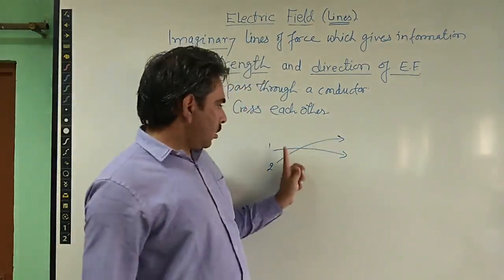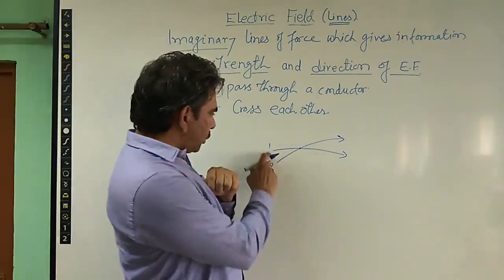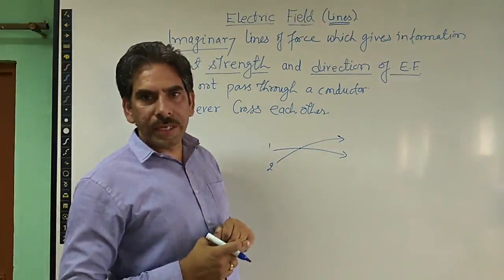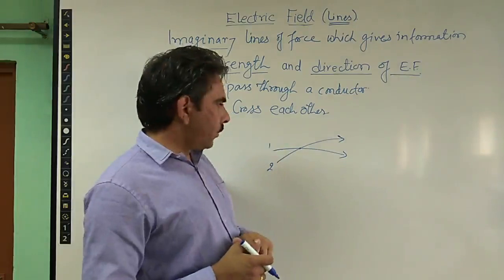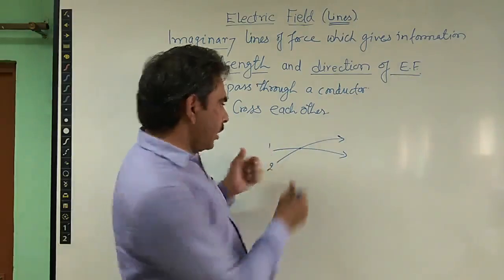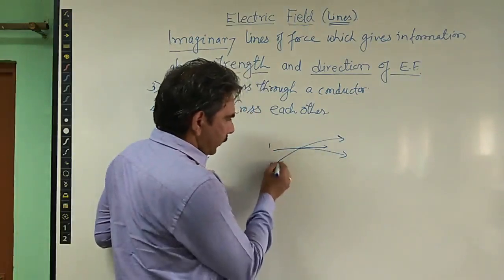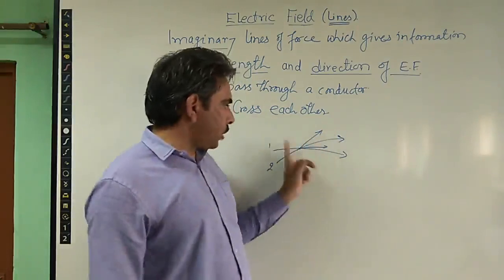Then this point of intersection is common to both field lines 1 and 2, right? Then at the point of intersection, according to field line 1 there will be one direction of electric field, and according to the second field line there will be another direction.